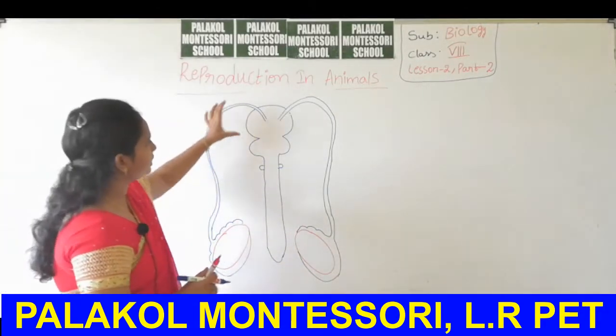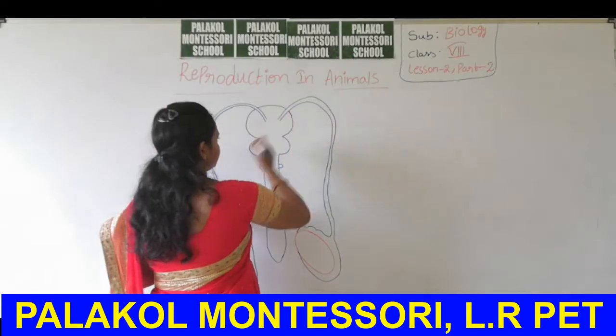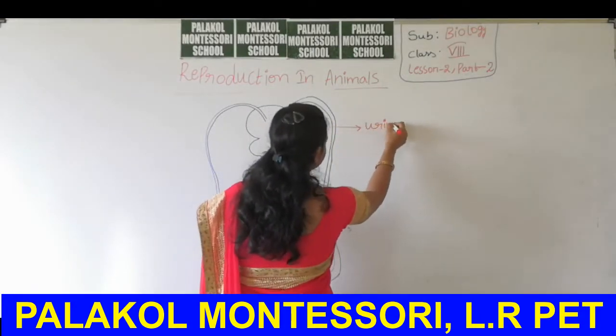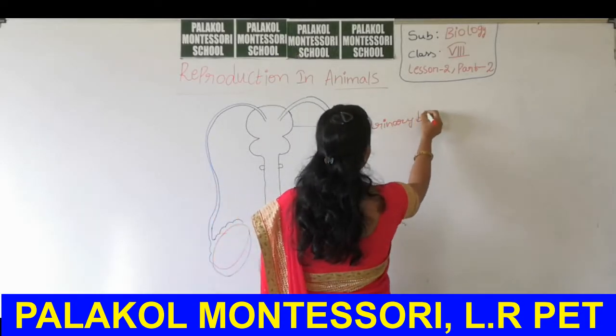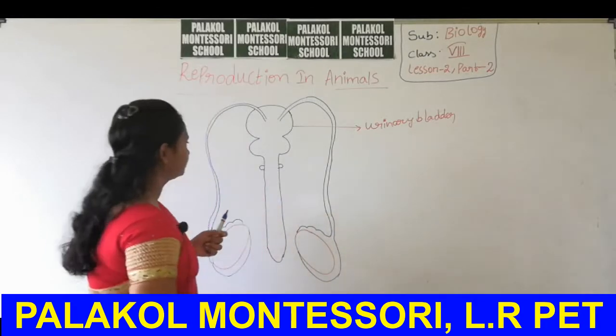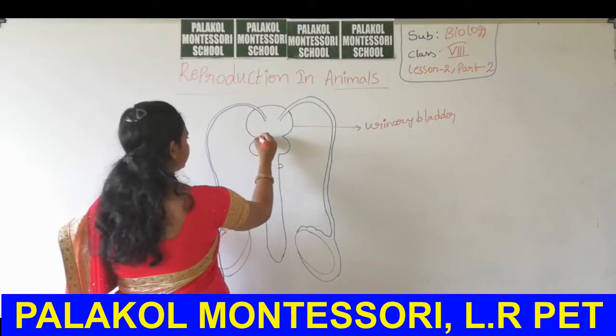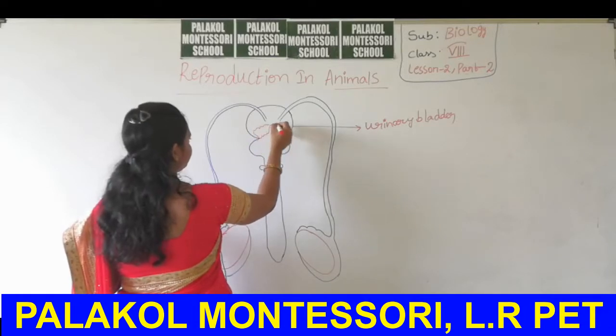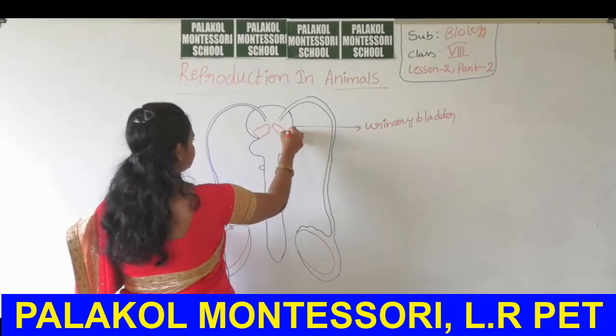This is the urinary bladder. Then, near the urinary bladder, seminal vesicles are present.